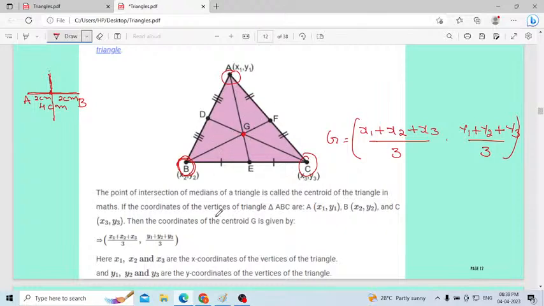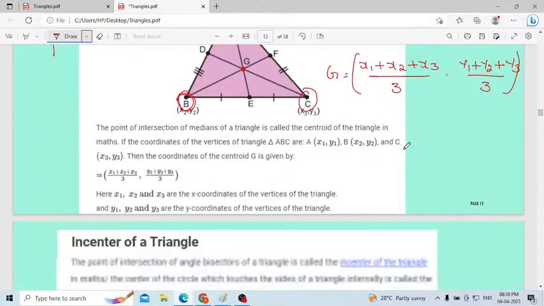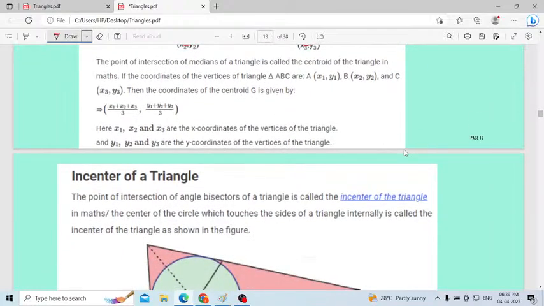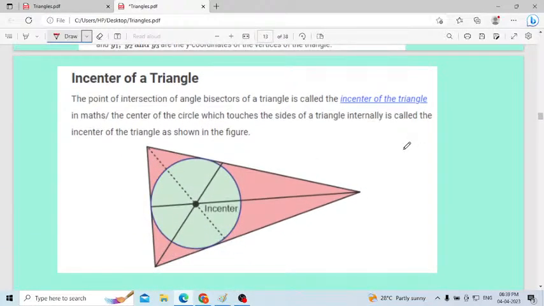We will use this formula. Here x1, y1, x2, y2, x3, y3 are the coordinates of three different points of the triangle. Using this formula we will get the coordinate of the centroid. Understood? Those who were not there in the live class, watch the recorded class. Otherwise, if you have any doubt, you can contact me through mail.